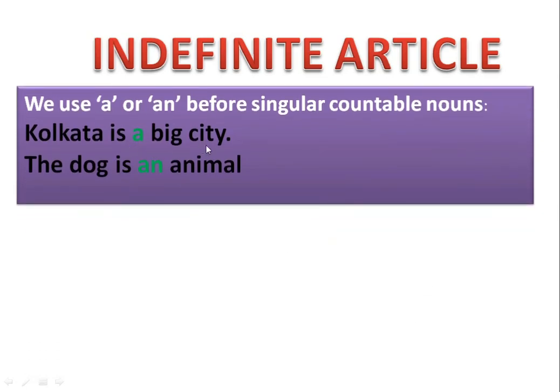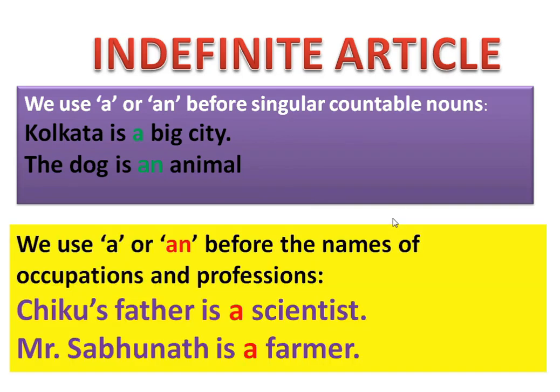Kolkata is a big city. The dog is an animal. Here, big city and animal are singular countable nouns. So we use a or an before a singular countable noun when you are talking in a general way or for the first time.